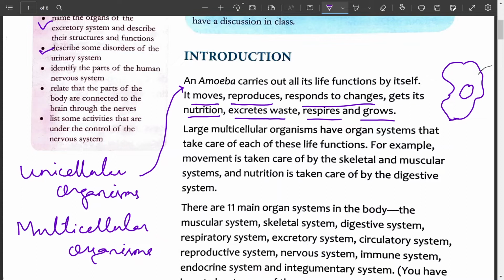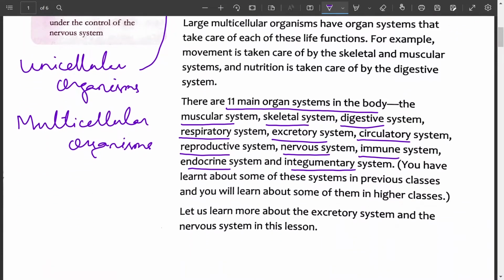Multicellular organisms, we can take the example of human body. There are 11 main organ systems in human body. What are those organ systems? These are muscular system, skeletal system, digestive system, respiratory system, excretory system, circulatory system, reproductive system, nervous system, immune system, endocrine system and integumentary system. Let us learn about the excretory system in detail.